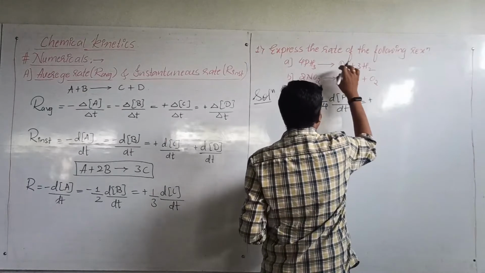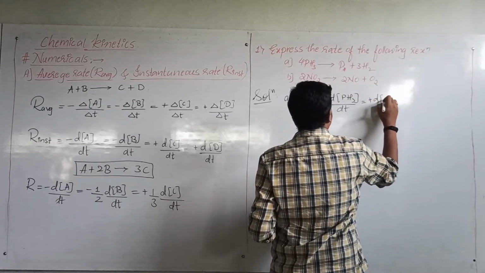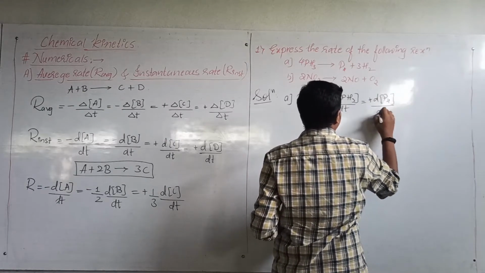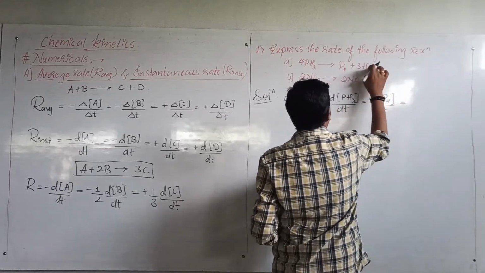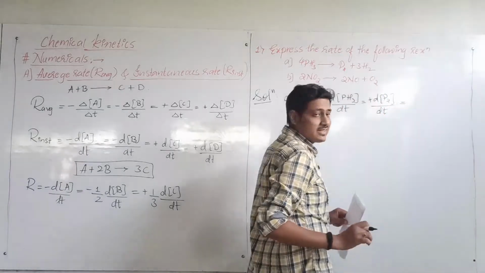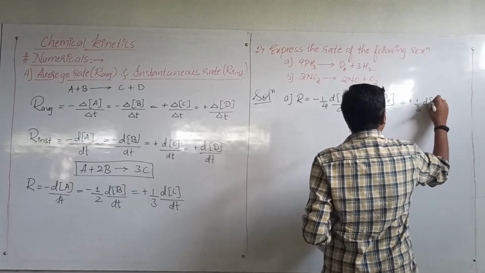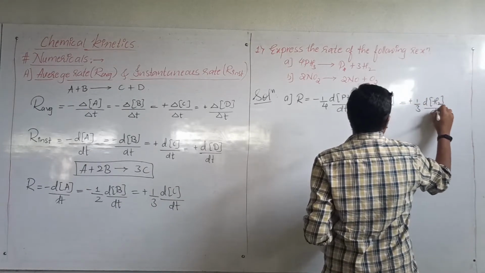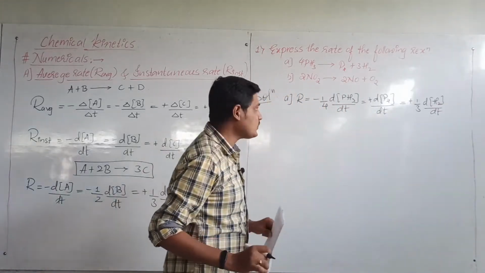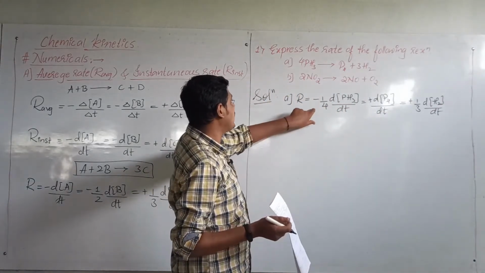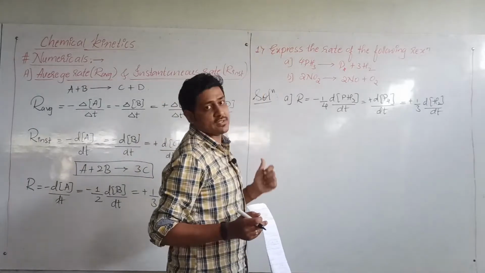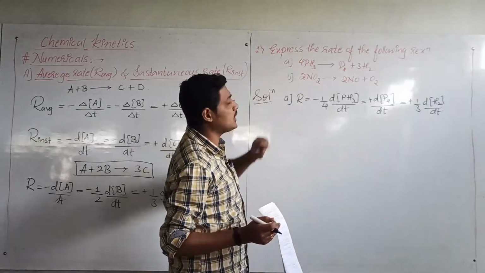Phosphorus has no stoichiometric coefficient, so d of phosphorus divided by dt, is equal to plus 1 upon 3 into change in the concentration of hydrogen divided by dt, since hydrogen's stoichiometric coefficient is 3. This is how we express the rate of reaction for the first one.